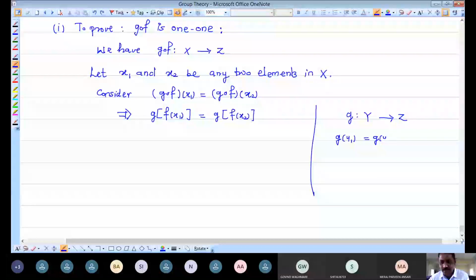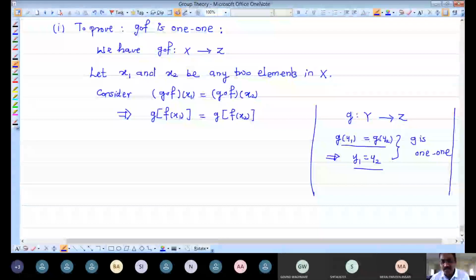Because g is one-to-one, I am taking equal images under g and directly writing their pre-images: the pre-image of g of y1 is y1, and of g of y2 is y2. So we equate their pre-images because it is given that g is a one-to-one mapping.